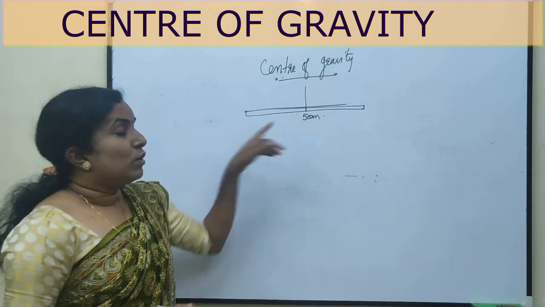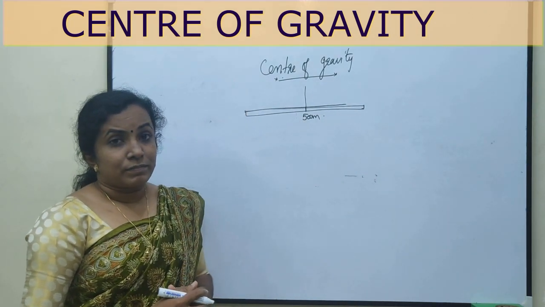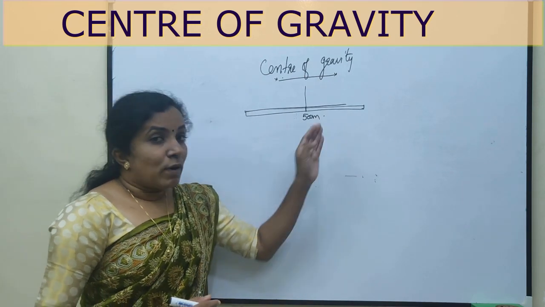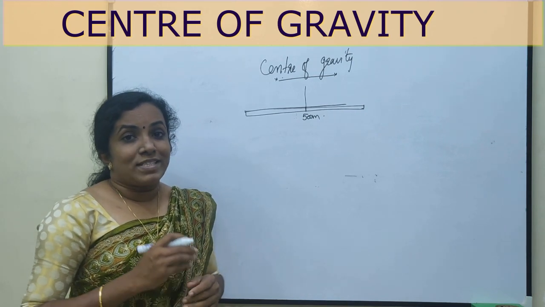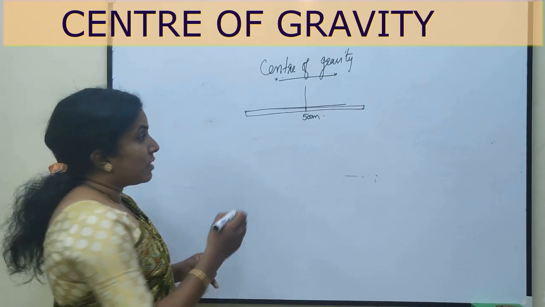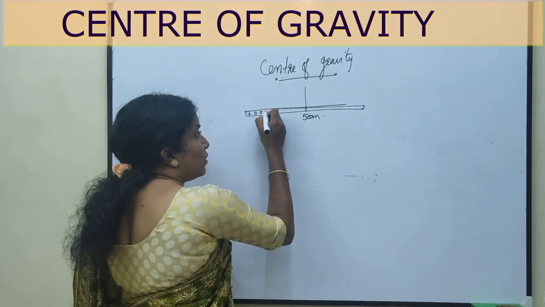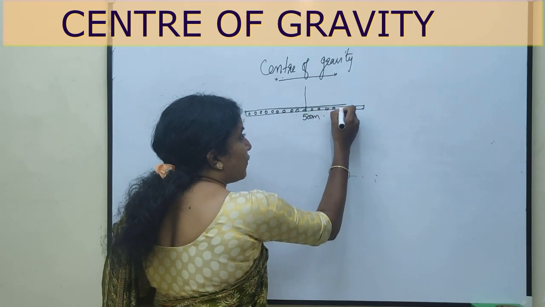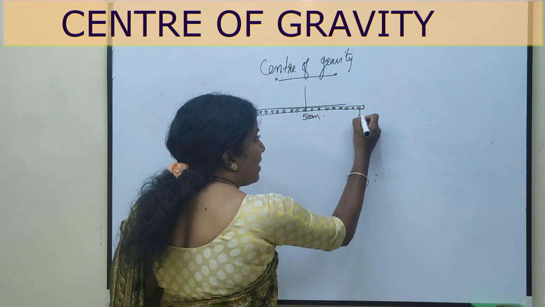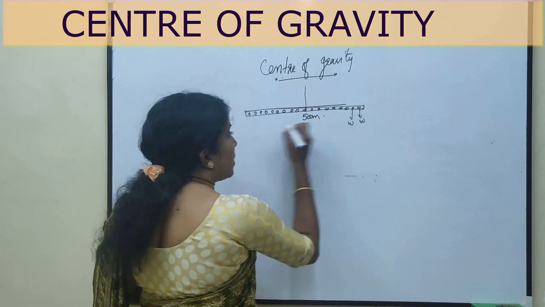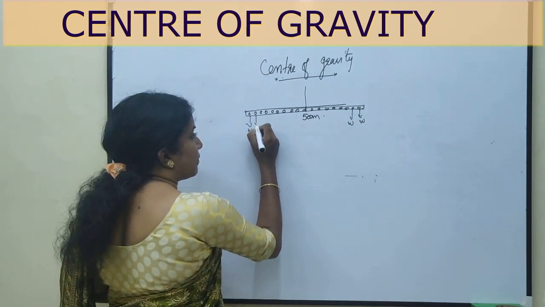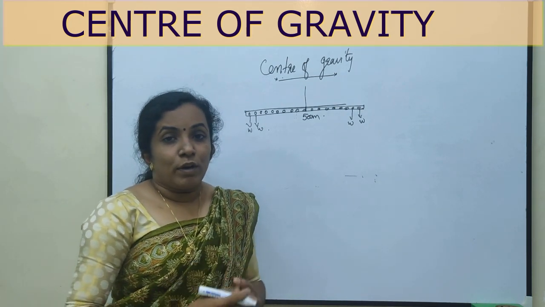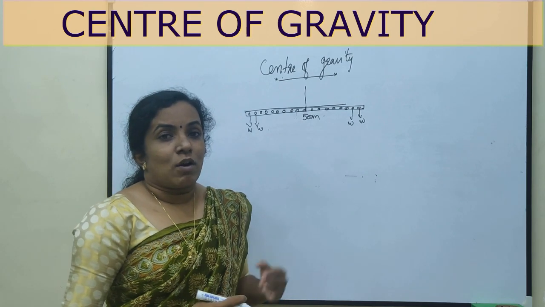Let's look more into it. As we all know, all bodies are made up of many tiny particles. So here in the scale also there are many tiny particles, and each particle has weight due to the gravitational force. This weight of the particle produces a turning effect on a body.